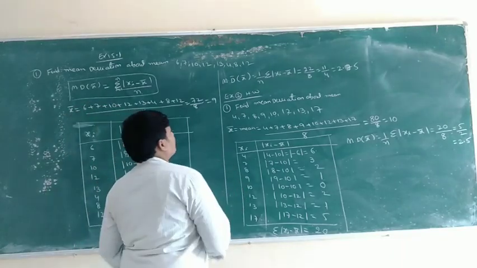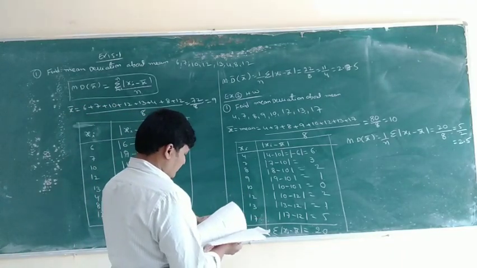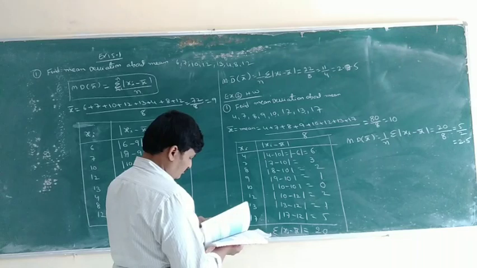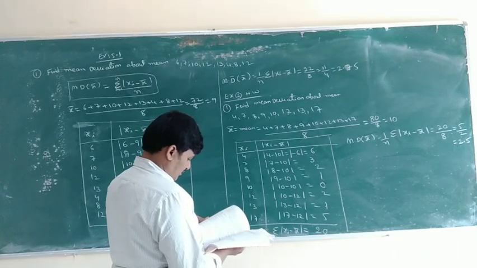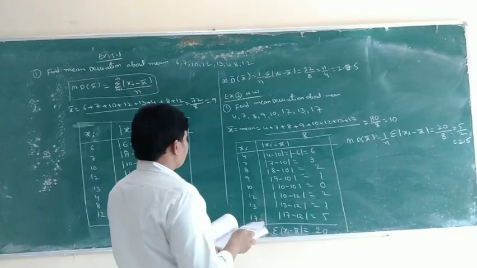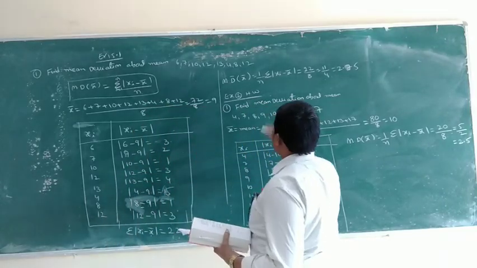So example 2. What is example 2? Same: find the mean deviation about mean.